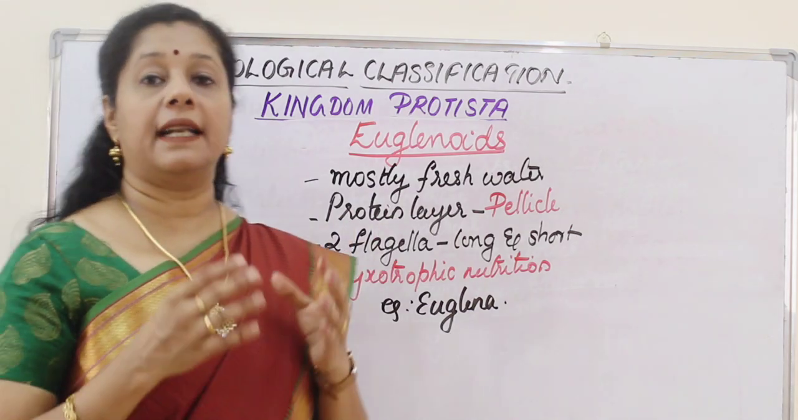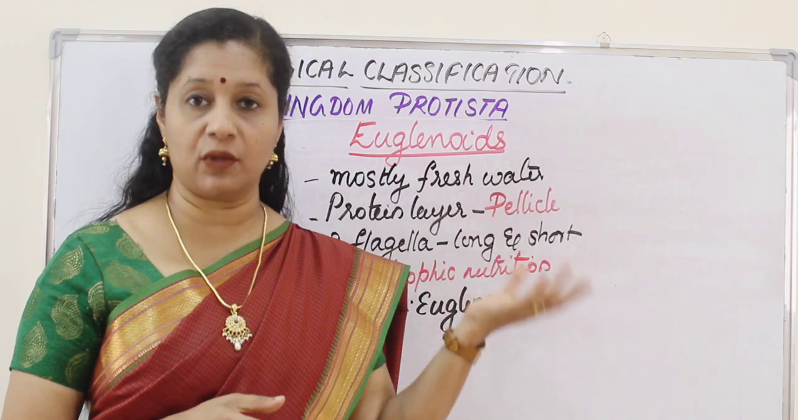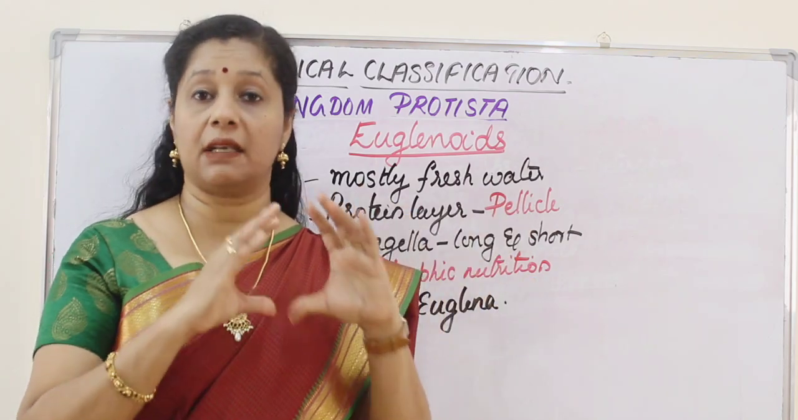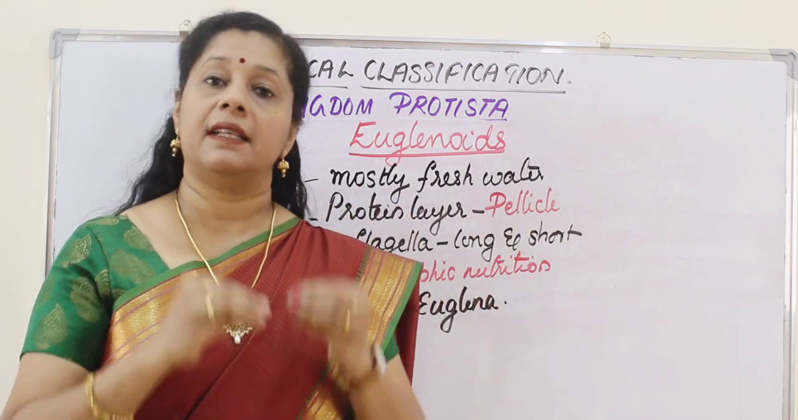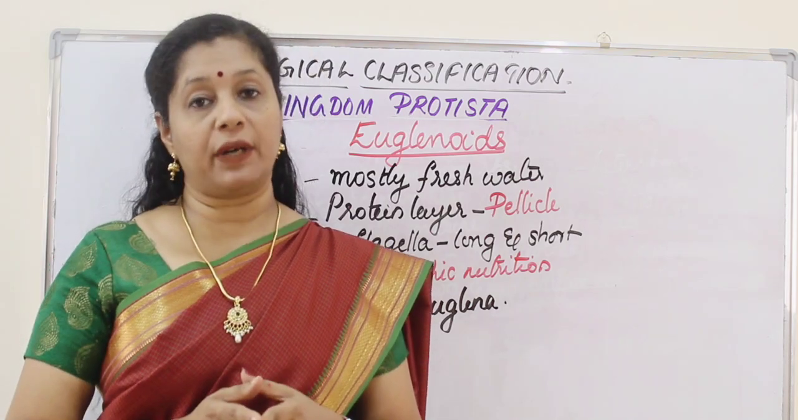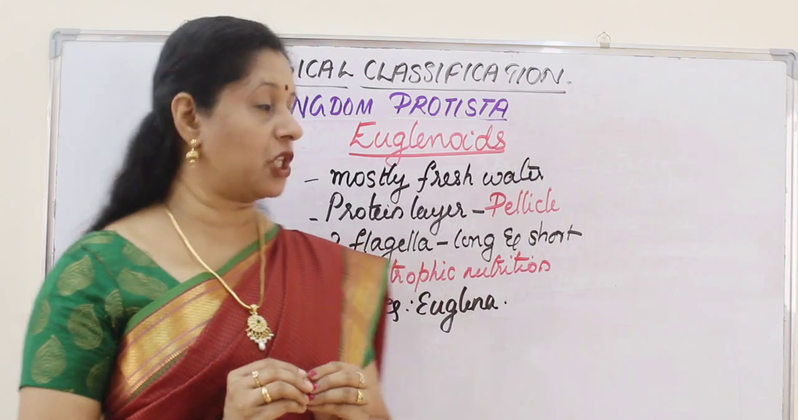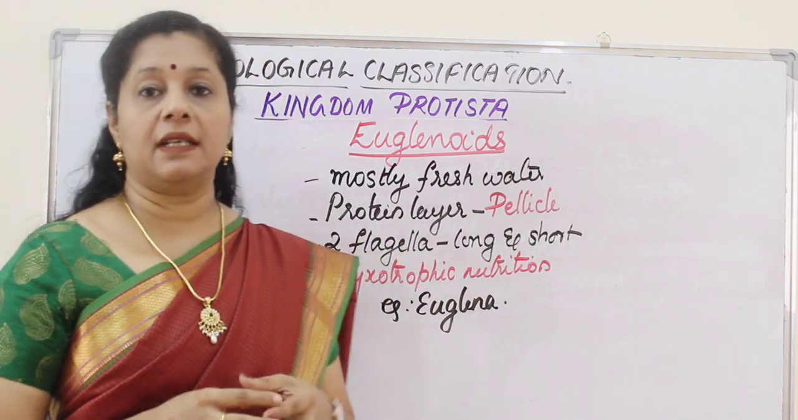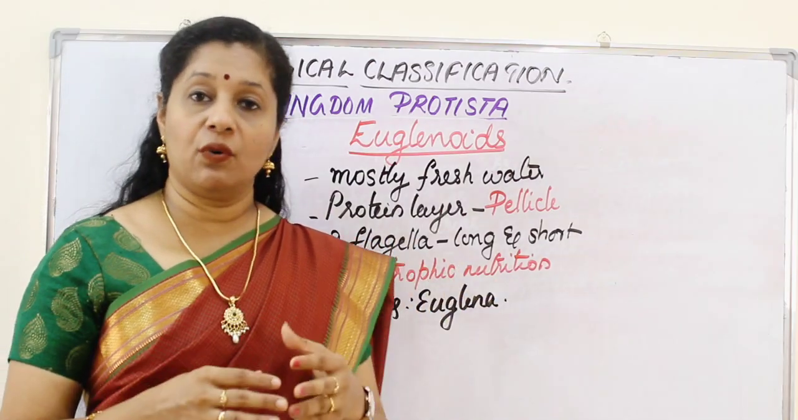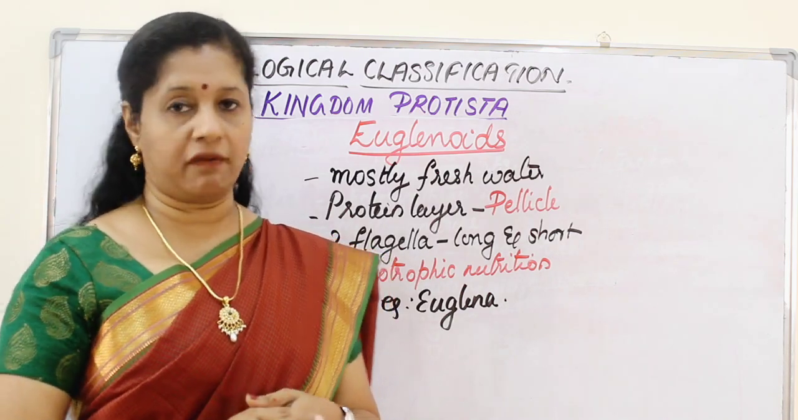Then next is another important feature. The previous two had a very thick wall over them. One was siliceous, the other one was a thick plate-like structure. But here they do not have a cell wall. Instead they have a covering of a protein-rich layer that is called a pellicle. So it is of a flexible nature. Then next important, like dinoflagellates, even euglenoids have two flagella, one long flagellum and one short flagellum.